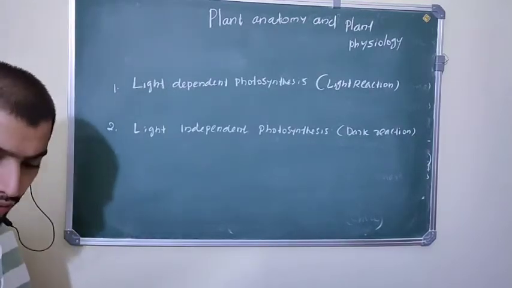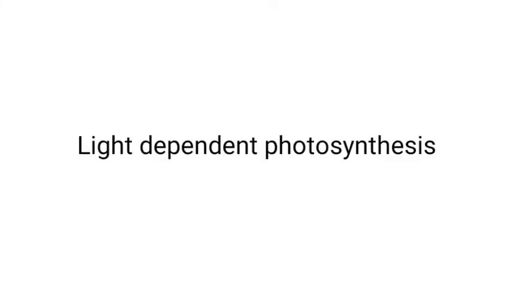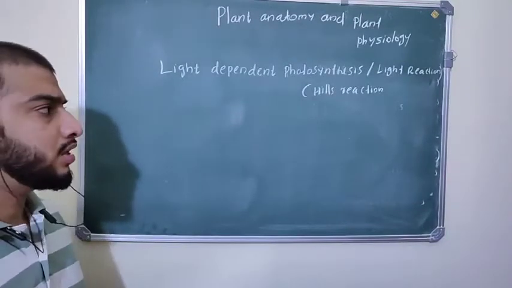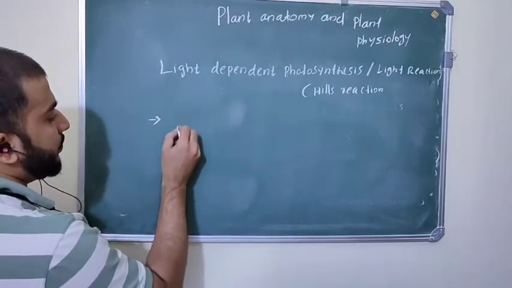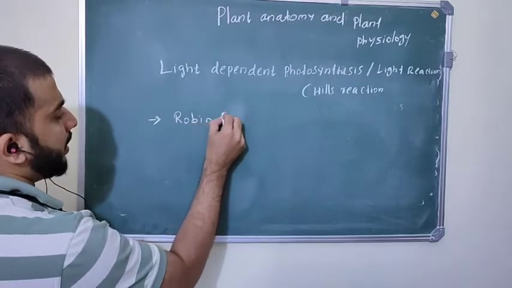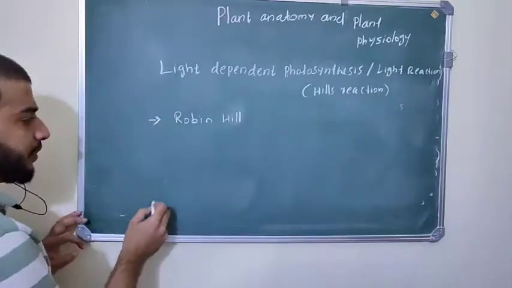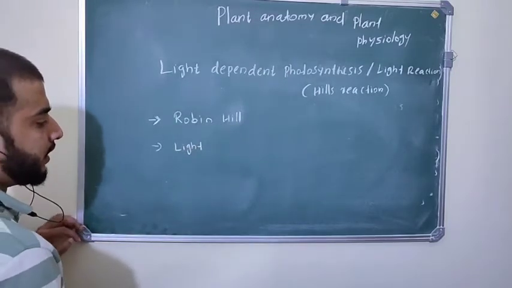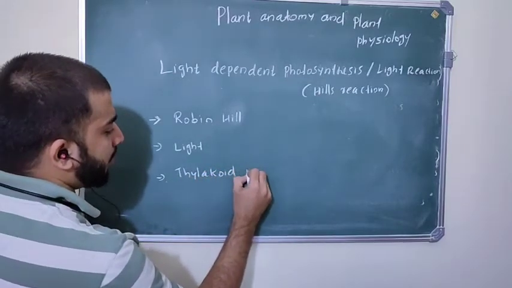Okay, so first of all, what is light dependent photosynthesis? It is also called light reaction or Hill's reaction. It was discovered by the scientist Robin Hill, so that's why it is called Hill's reaction. In light dependent photosynthesis, light energy is essential, light is required, and it takes place in the thylakoid membrane of grana.